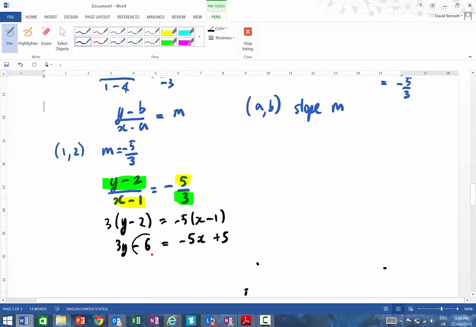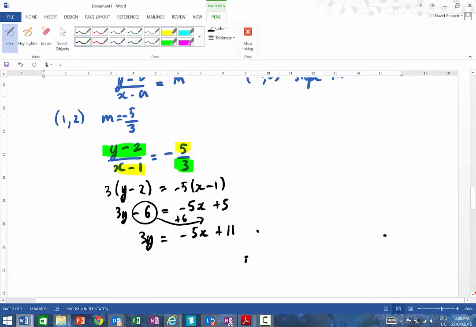I'm going to bring this 6 across the other side, and as you bring it across the other side, you change the sign, so it's going to become plus 6. So I'm going to get 3y equals minus 5x plus 11, because 5 plus 6 is 11. So therefore, to get rid of the 3 on the y, my final answer is going to be y is equal to minus 5 on 3 x plus 11 on 3.